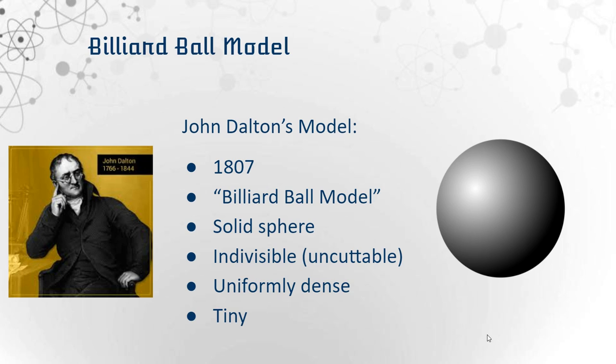In 1807, we have John Dalton, who created his billiard ball model. And this was the atom that we used again for many, many years. He said it was a solid sphere, it was indivisible, so it couldn't be cut, and it was uniformly dense and very, very tiny.